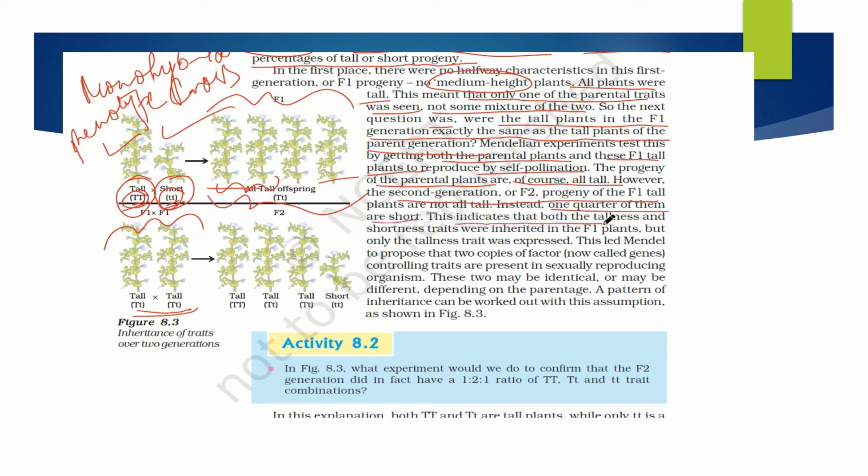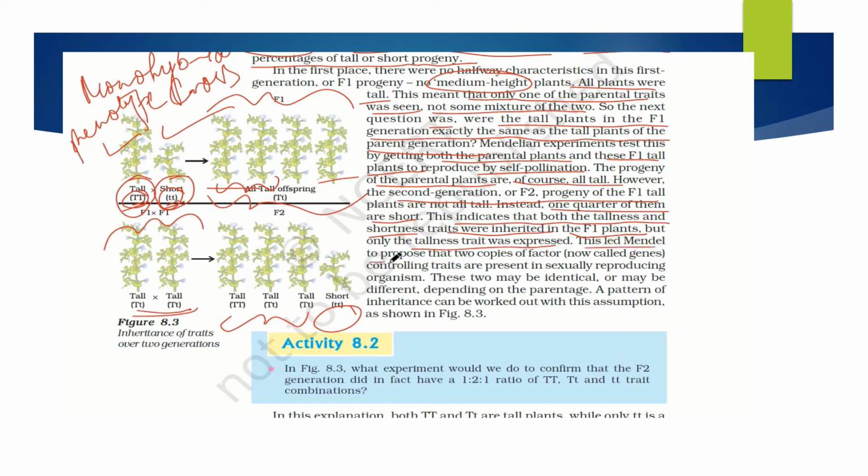This indicates that both the tallness and the shortness traits were inherited in the F1 plants. So a few are tall and only one is short, but only the tallness trait was expressed in the F1.